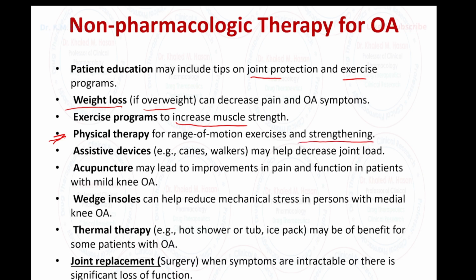And we have acupuncture, we have thermal therapy, and at the end, the last resort will be surgery if there is no response to all the process. Joint replacement or surgery is considered a non-pharmacological treatment. This is the reason we have the surgery here.